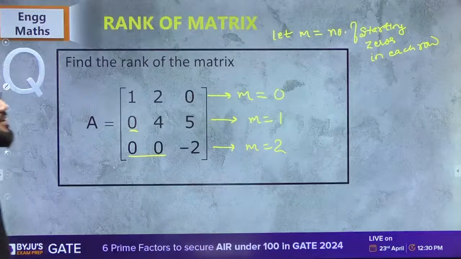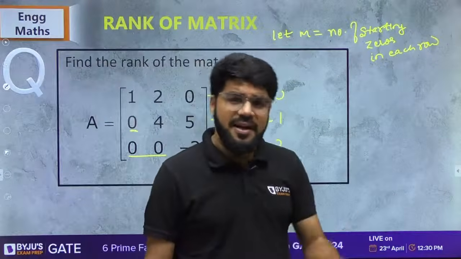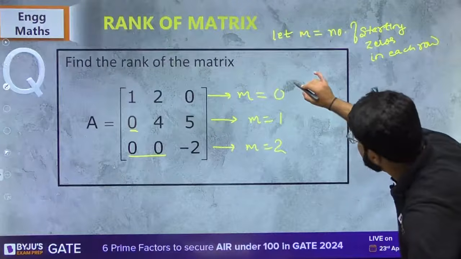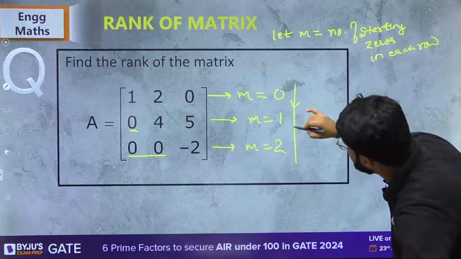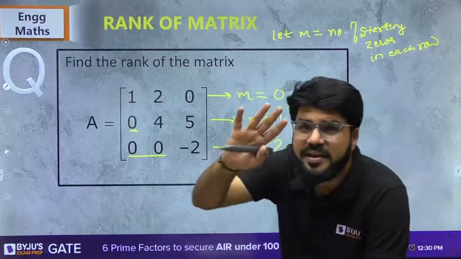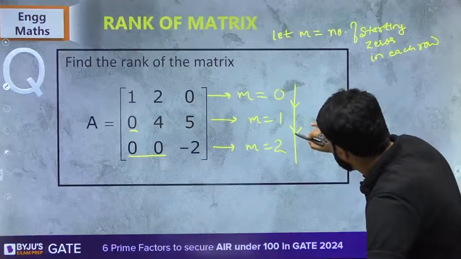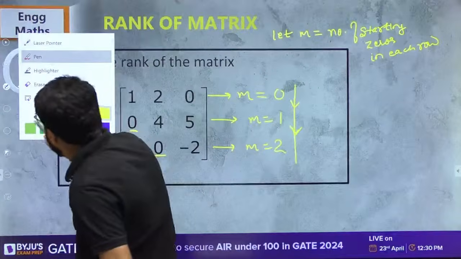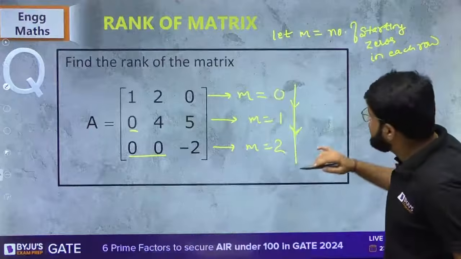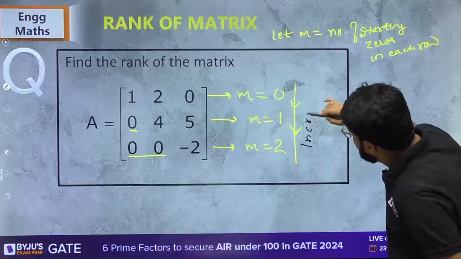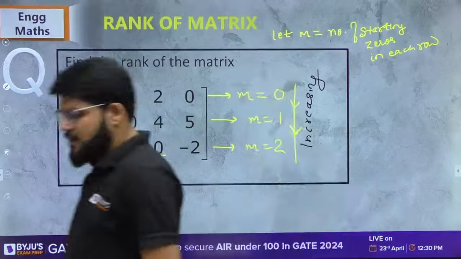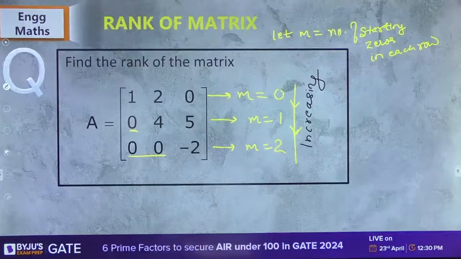So how many zeros are there in the starting I have written? Is this following an increasing order? Yes, definitely, sir. 0, 1, 2. It is strictly increasing. This is clearly following an increasing order.